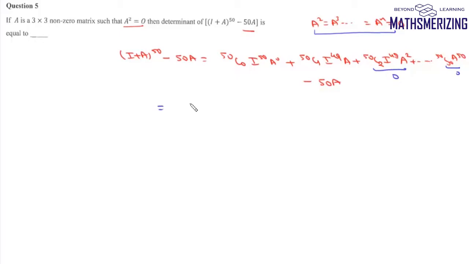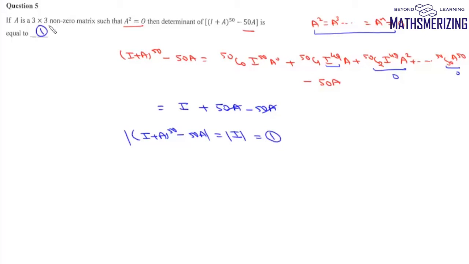So we can write this as 50C0, which is 1, and 1 into I to the power 50. I to the power n is simply I. So it will simply be I, and then plus 50C1, which is 50. I to the power 49 is simply I, and I into A is simply A. So it will be 50A, and then minus 50A, so it will cancel. So this matrix, (I plus A) to the power 50 minus 50A, is an identity matrix. So we'll take determinant of this matrix. Determinant of identity matrix is simply 1. So answer to this question is 1.